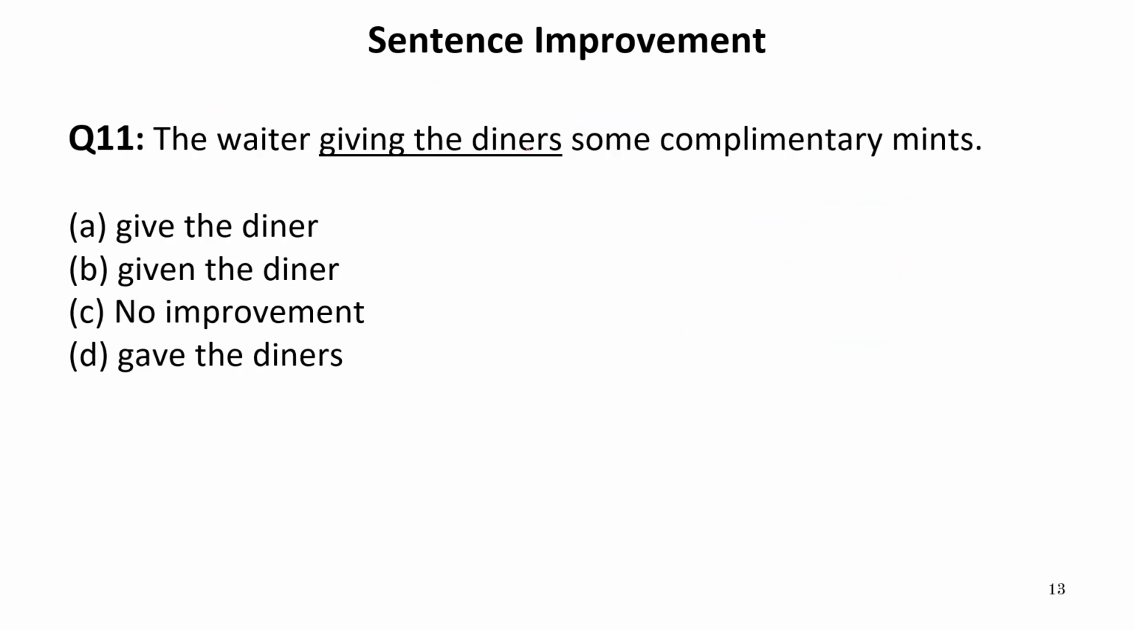Now let us move to the next one. The waiter giving the diners some complimentary mints. Now in this sentence, giving the diners is underlined. Diners means those who eat at the restaurants. So it is written giving, that is the ing form of the verb. But we write the ing form of the verb only after any be form, which is not given to us over here. So the given sentence is incorrect. Therefore, no improvement cannot be the answer.